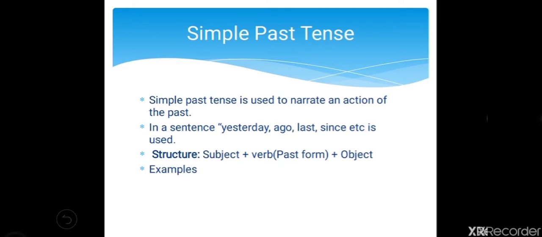Now what are the examples of simple past tense? I killed a snake. So here I is the subject. Killed is the verb in its second form, that is the past form of the verb, and a snake is the object.